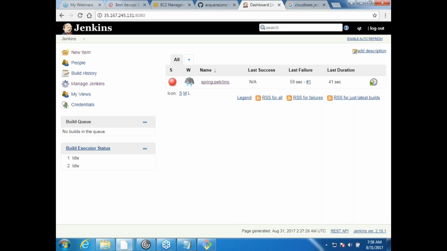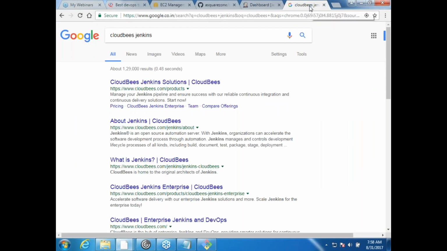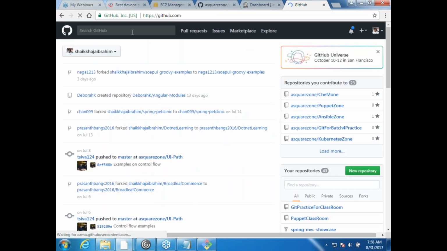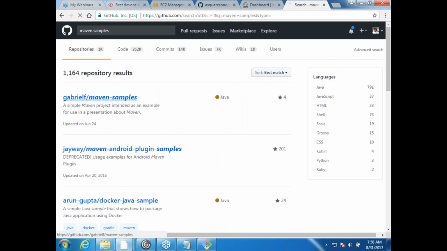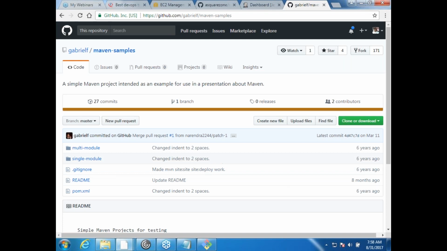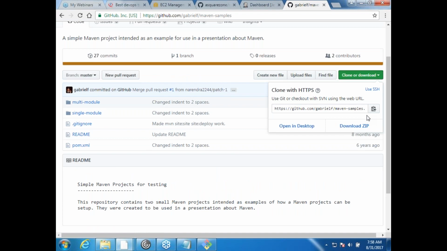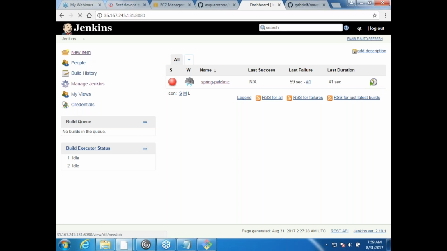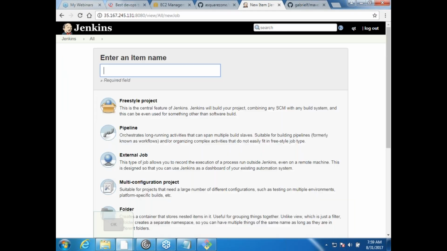Okay, so this is the basic stuff, right? And now let me build another project. Okay, github.com and Maven samples. This should be a very simple Maven project. I'm not worried about what it builds, but let us try to build it. So first I would go here. How do I do it? New item, freestyle project, and I would name it Maven sample freestyle project.